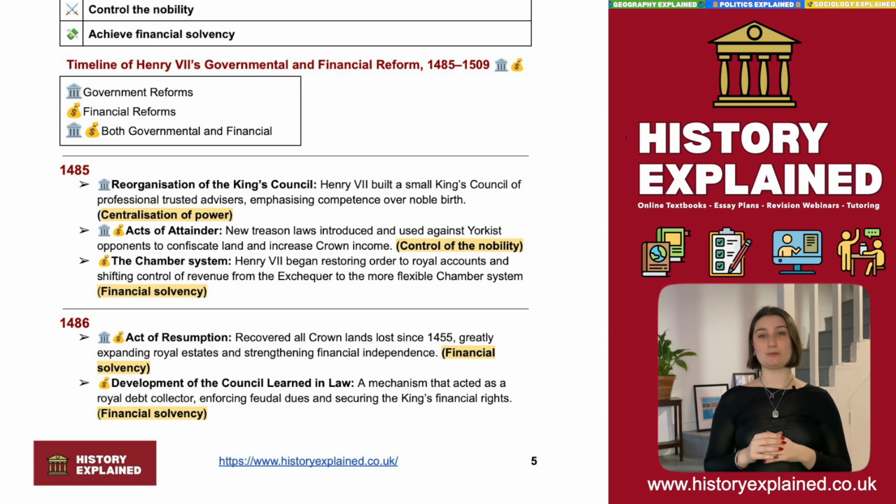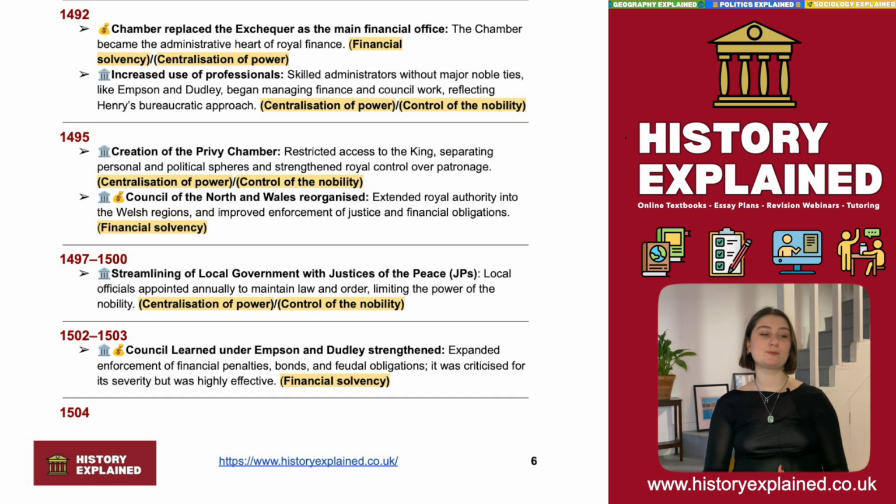So whereas the most powerful families like the Percys and the Stanleys and the Howards might have automatically had more power because they had more money, with the council learned in law, Henry VII is able to promote men like John Morton, who are previously relatively minor politically, and put them in a position over financial control of the country. Okay, next as we go down a little bit more, we've got creation of the Privy Chamber.